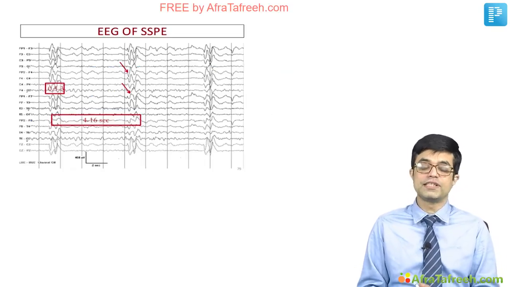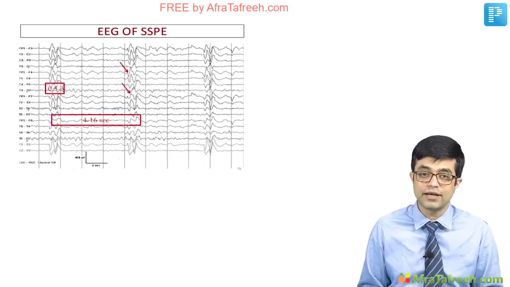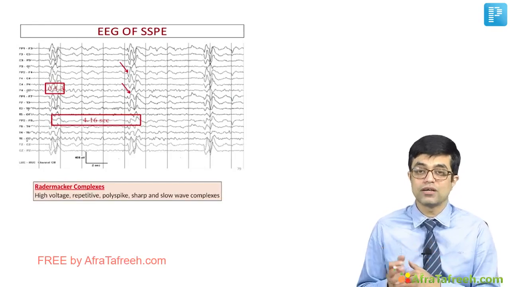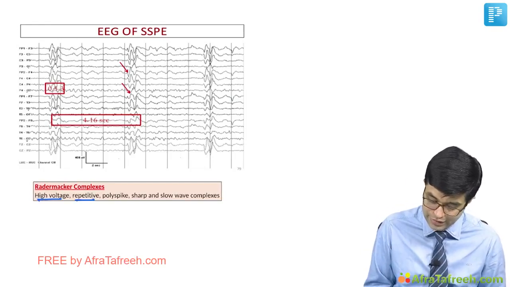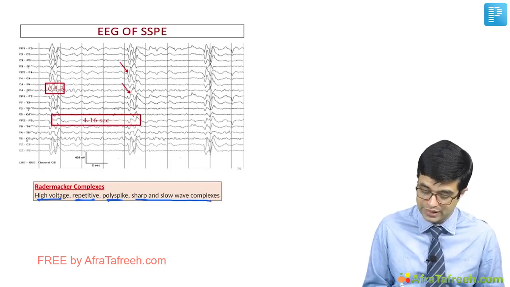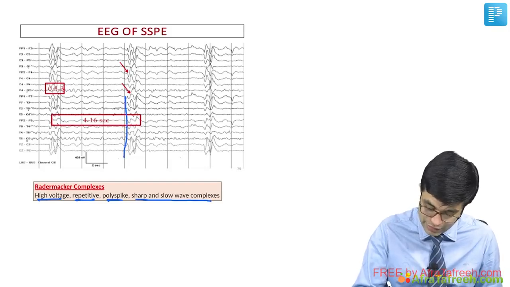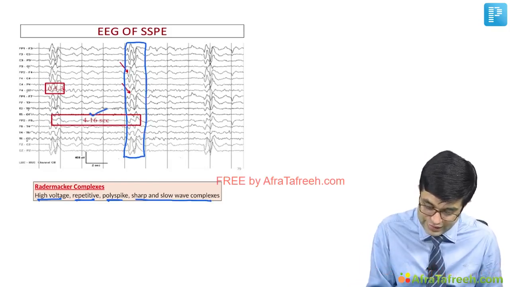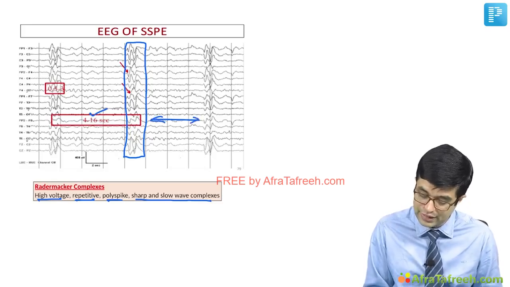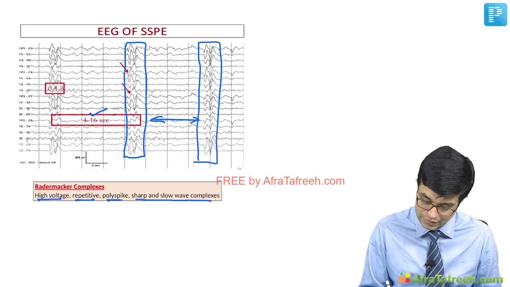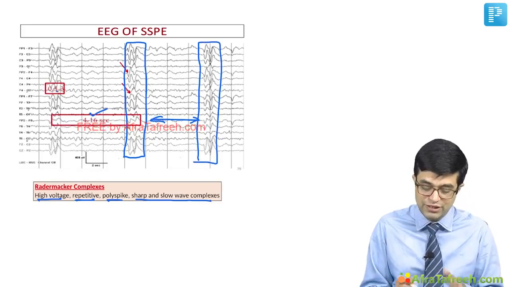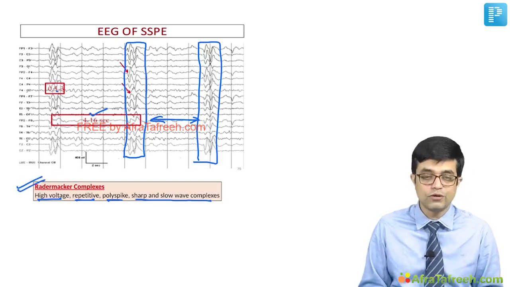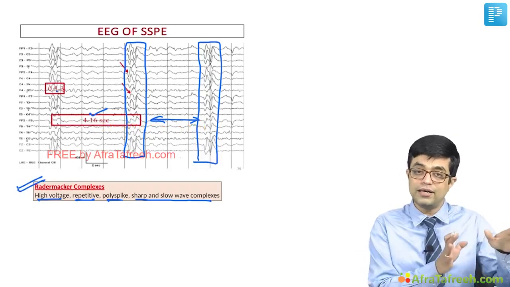And this is how the EEG of SSPE looks like. EEG of SSPE is characterized by the presence of classical Radermacher complexes. What are Radermacher complexes? They are high voltage, repetitive, polyspike, sharp and slow wave complexes. As you can see here, these are the polyspike pattern which is happening. These polyspikes are occurring at a gap of every 4 to 16 seconds. So there is a gap of 4 to 16 seconds, then another Radermacher complex happens. And during each period, frequency will be 0.5 to 3 Hz. These are called Radermacher complexes. And they are considered to be diagnostic of SSPE in clinical setting.